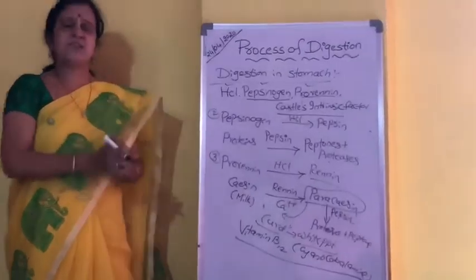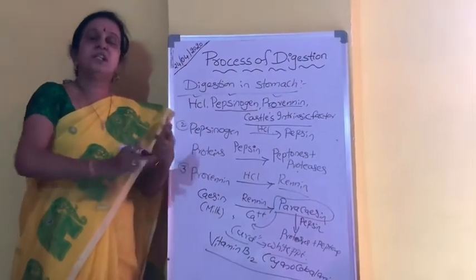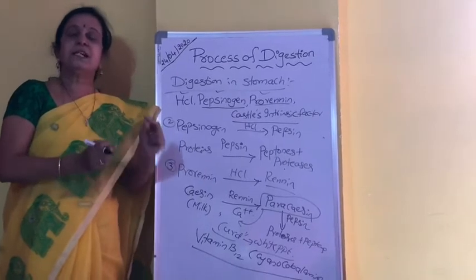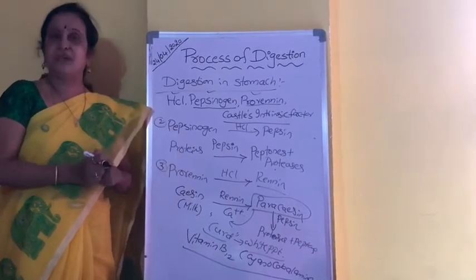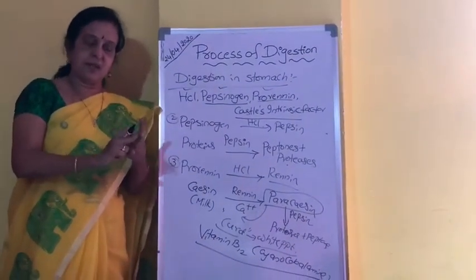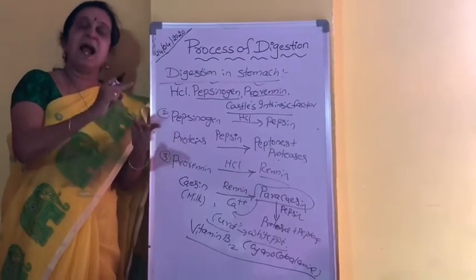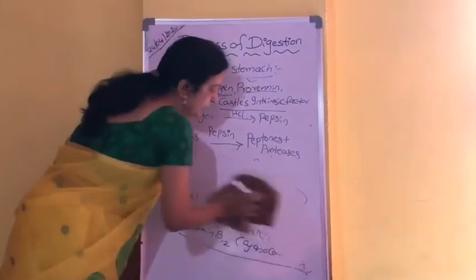Thus, in the stomach, because of the action of gastric juice, the food will be partially digested, converted into a semi-solid, food-like structure. That partially digested, semi-solid or semi-liquid acidic food in the stomach is called chyme.